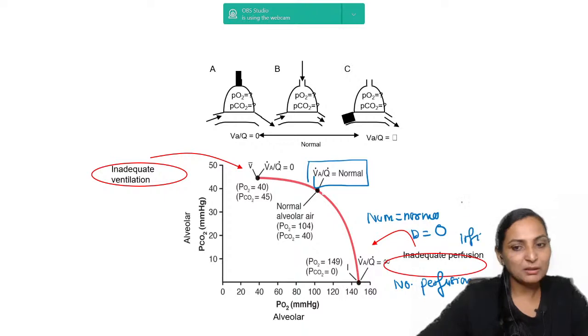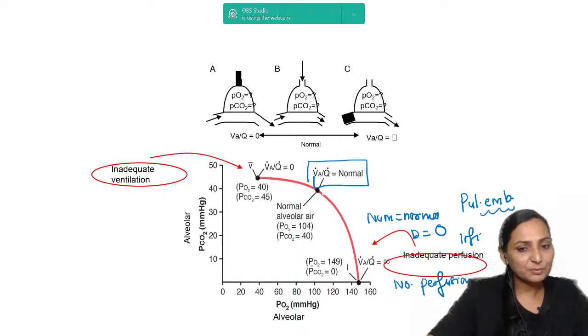This can occur in conditions like pulmonary embolism, right? So here the partial pressure of the gas is going to be same as that of the alveolar air. That means oxygen near about 150 and no carbon dioxide, because we are not inspiring carbon dioxide as such, right? So when the ventilation perfusion ratio is infinity, that means there is no perfusion, the composition is going to be same as that of the alveolar air.